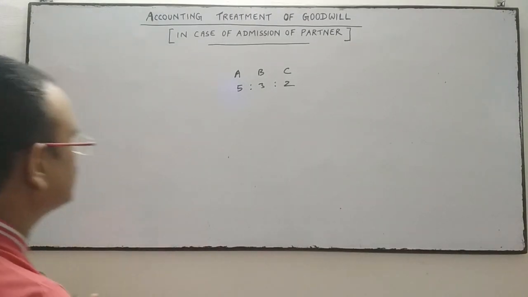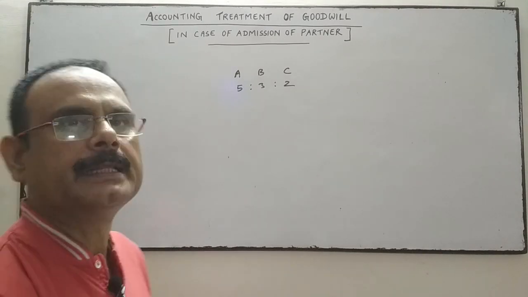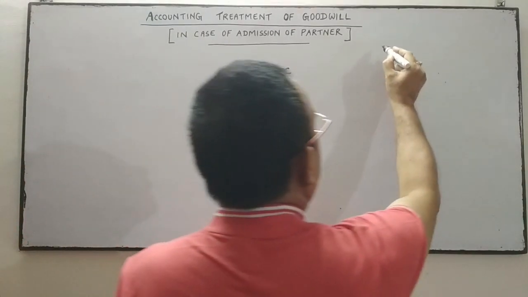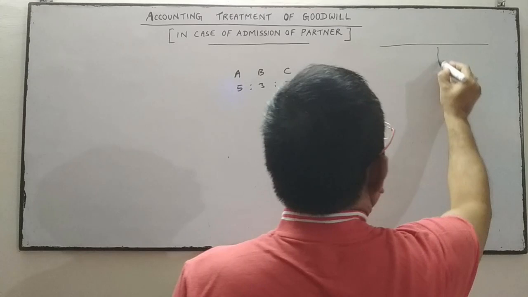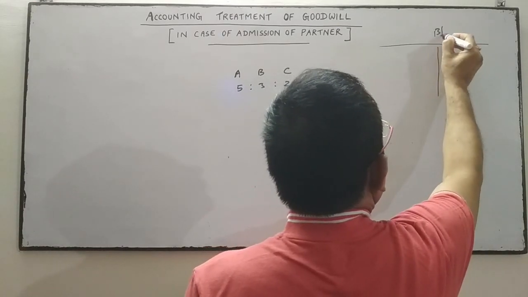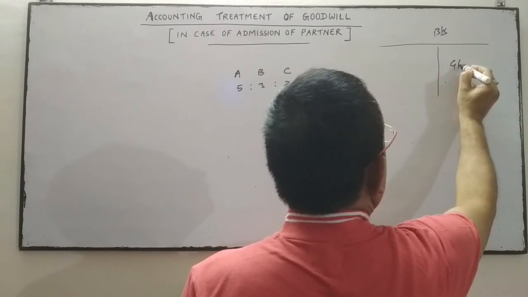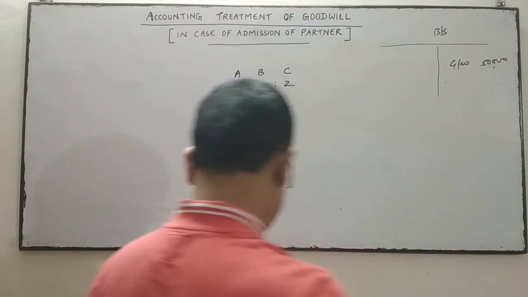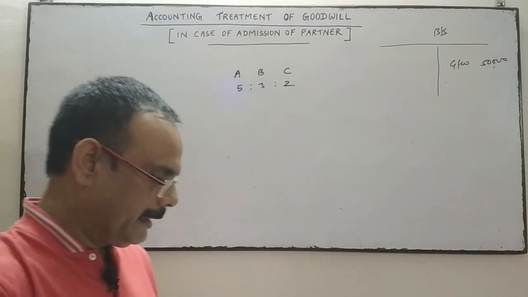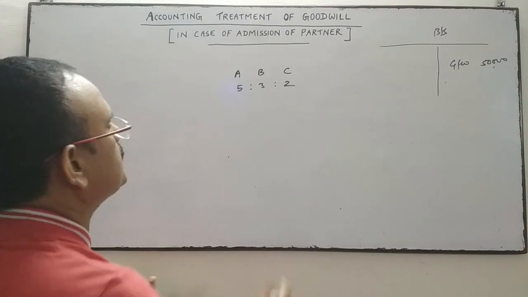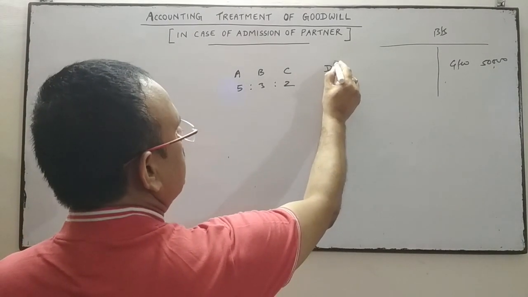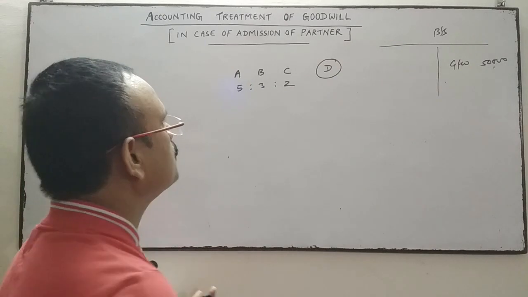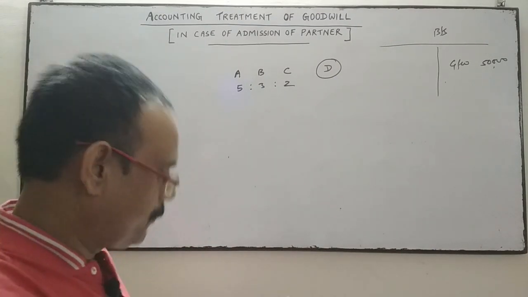Goodwill appears in the books means goodwill is given in the balance sheet, on the asset side, at rupees 50,000. Okay. D is admitted to the partnership firm. D is the new partner who is admitted to the partnership firm for